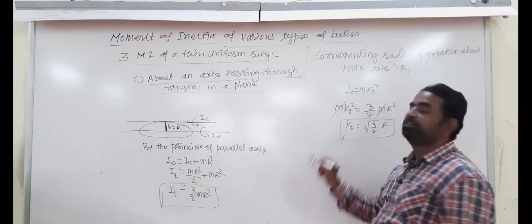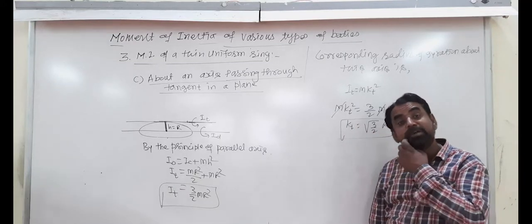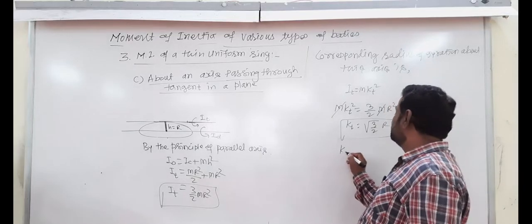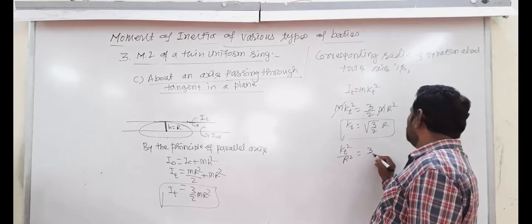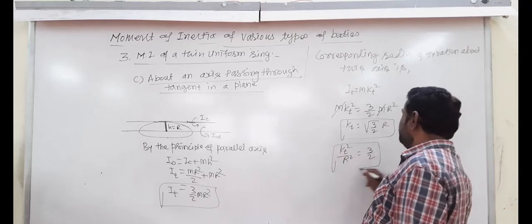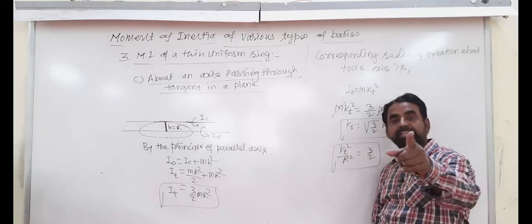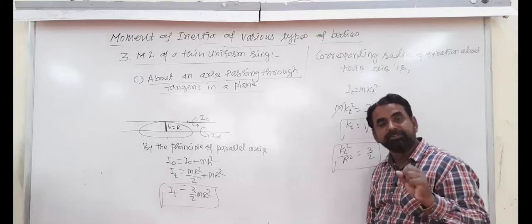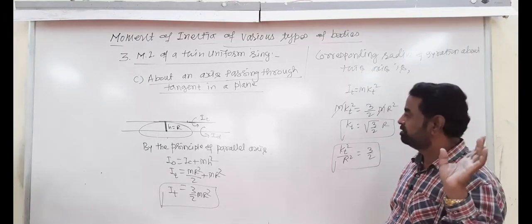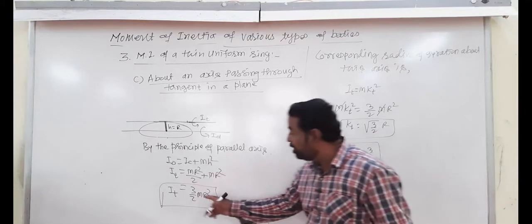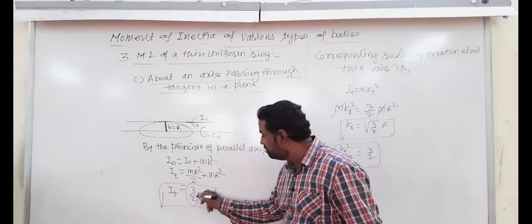You must remember, for this, kt square upon r square is equal to 3 by 2. The value of k square upon r square is the coefficient of MR square. See here, coefficient of MR square.